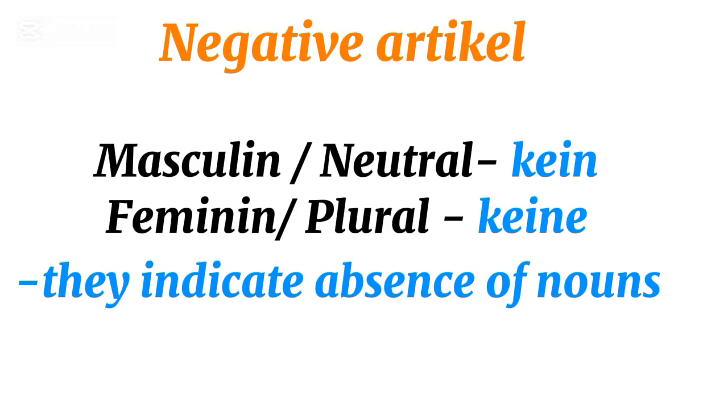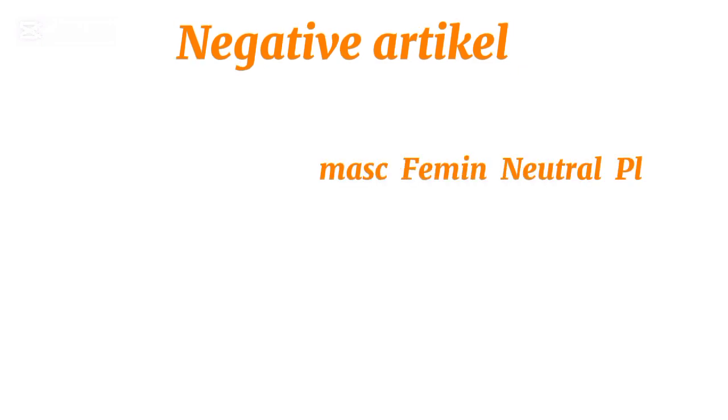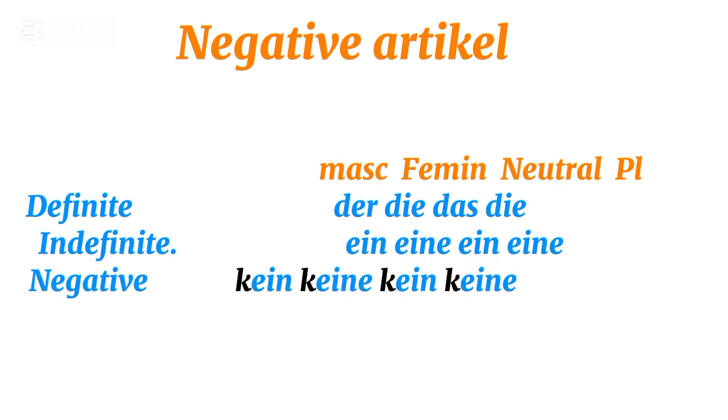Now, let's start talking about masculine, which takes a der article as a definite article. Remember, the definite articles are der, die, and das. Then we have indefinite articles, which are ein, eine, and ein. Now here we have the third part of the articles, which is negative articles: kein, keine, and kein. Let's start with masculine, which takes der. These nouns, for example, der Apfel, der Tisch, der Stift.